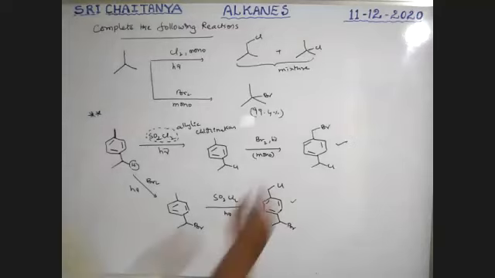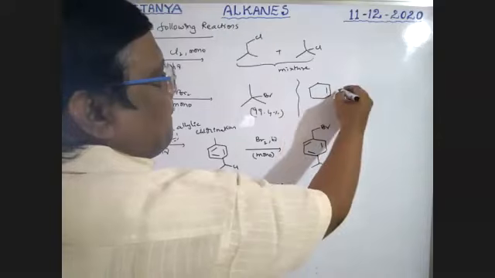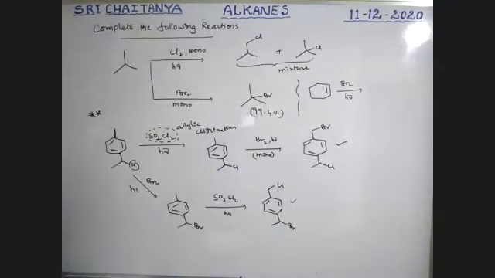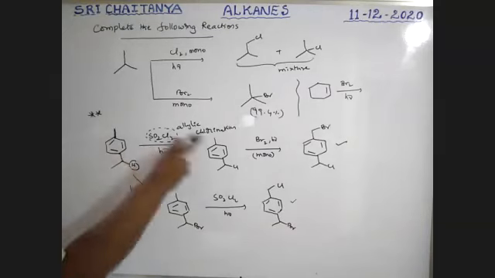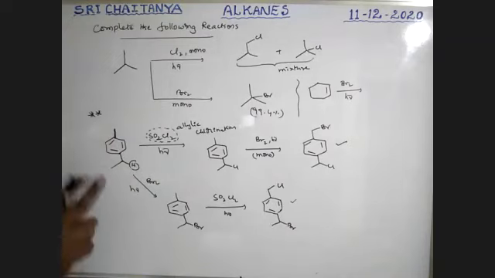For example, Br2, hv. Where is the hydrogen replaced? Where the allylic position is there. In case of double bonded compounds, whether chlorination or bromination, SO2Cl2 or Br2, whatever it may be, allylic hydrogens are replaced.